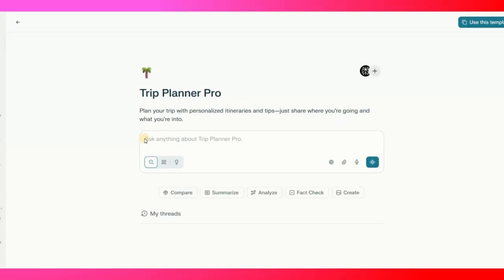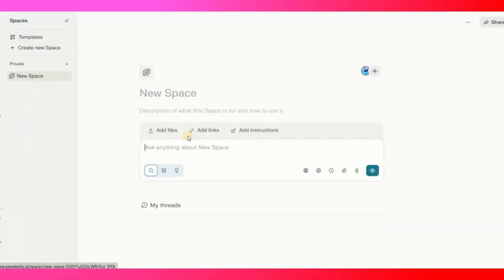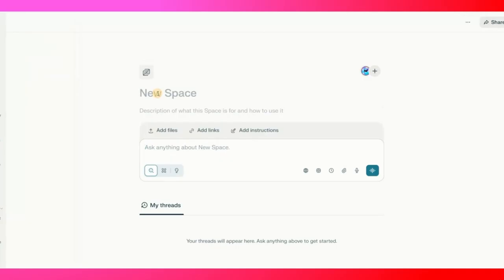You can add anything over here. You can ask anything related to any trip. Plan your trip with personalized tips, and you will get all the tips related to your plan. That's how you create a new space for yourself. If you want a space, I can give this space the name my LinkedIn expert. Let's create a LinkedIn expert space for myself.